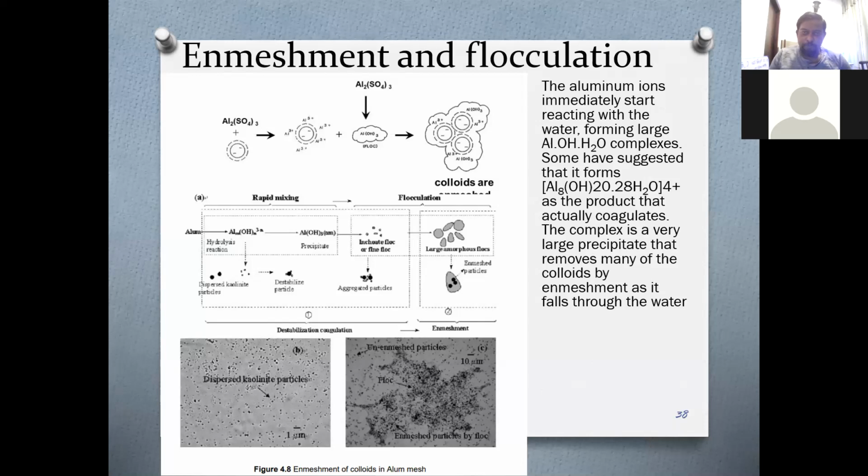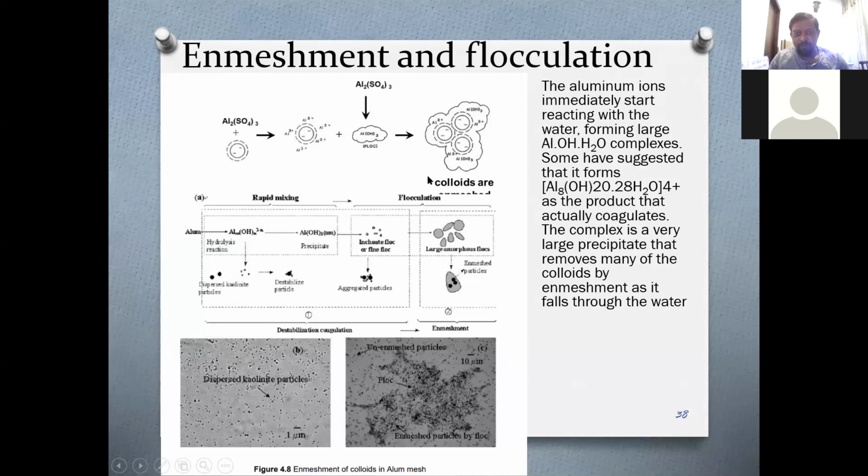Now, what happens after putting alum into the water? That is the most important thing, right? When you put aluminum sulfate, it first hydrates, it goes under hydrolysis reaction and becomes aluminum hydroxide.